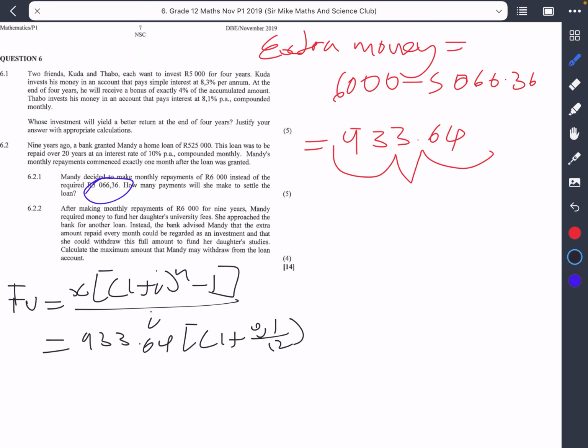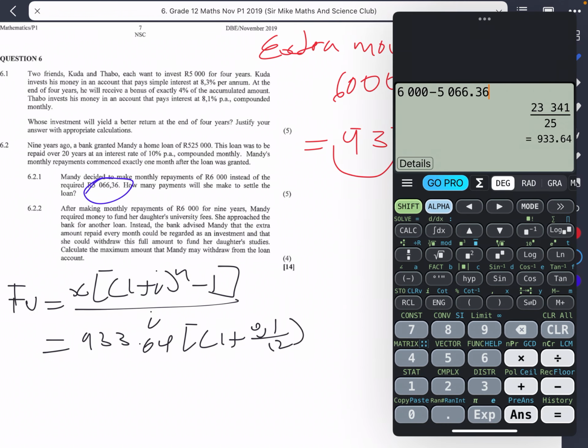The number of payments would be 12 multiplied by 9, so it would be 108 payments made in 9 years.